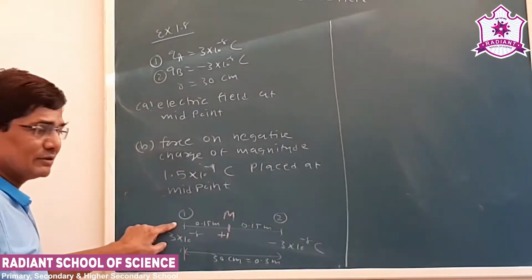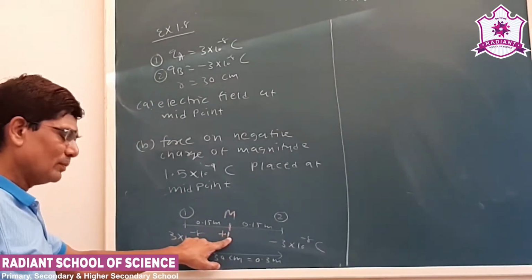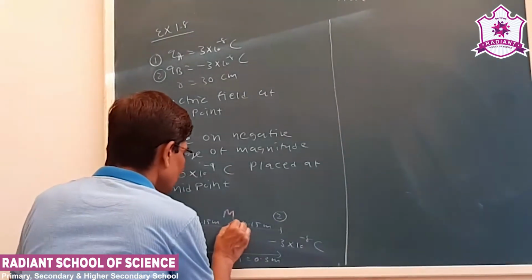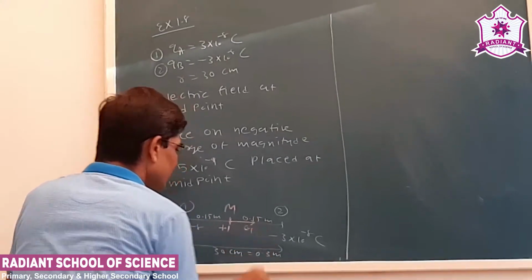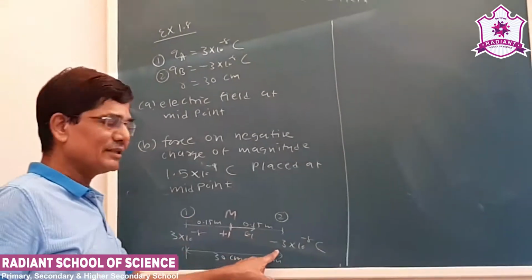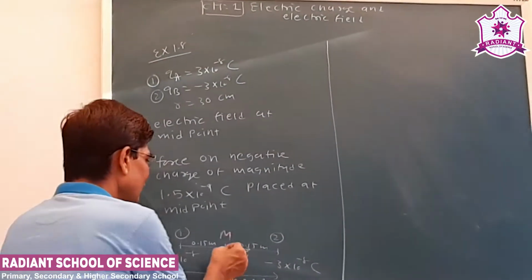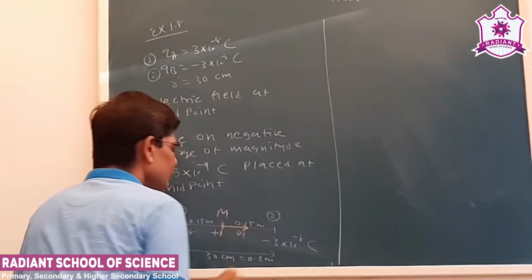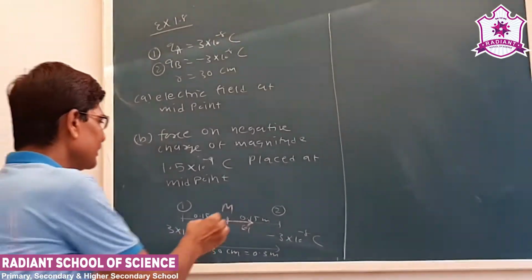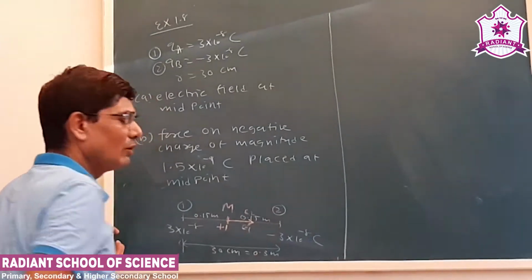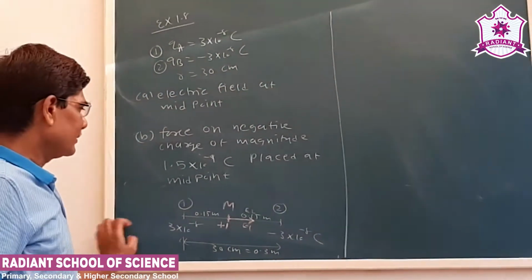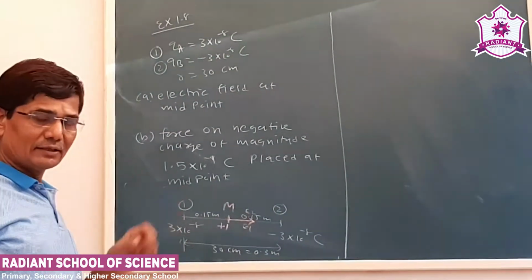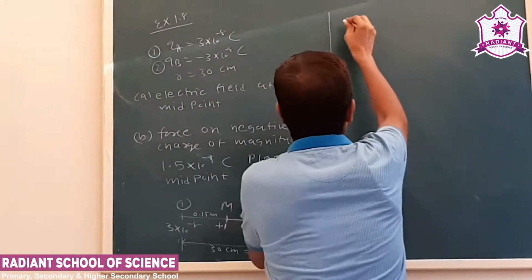See this is a positive charge, and this will be a repulsive force, so the electric field will be E1. Now second charge is a negative charge. This will attract the test charge. Okay, so what we see, this is electric field E2. What we can see here, electric field due to both charges will be in the same direction, so resultant electric field